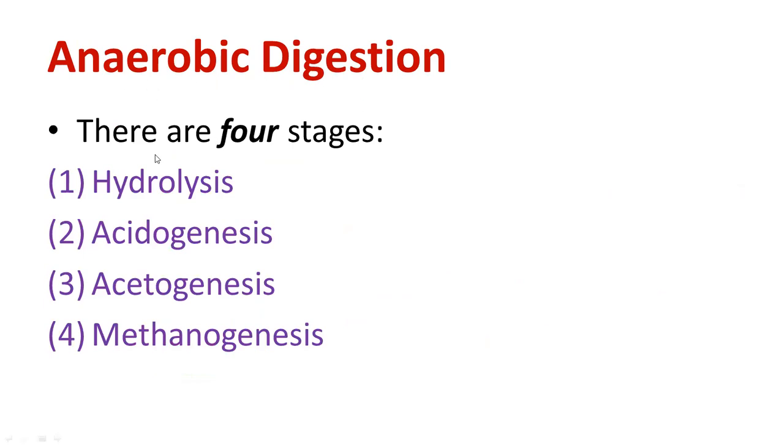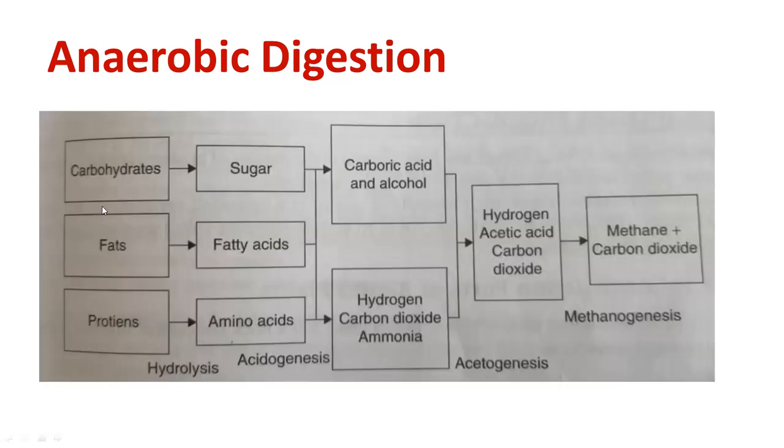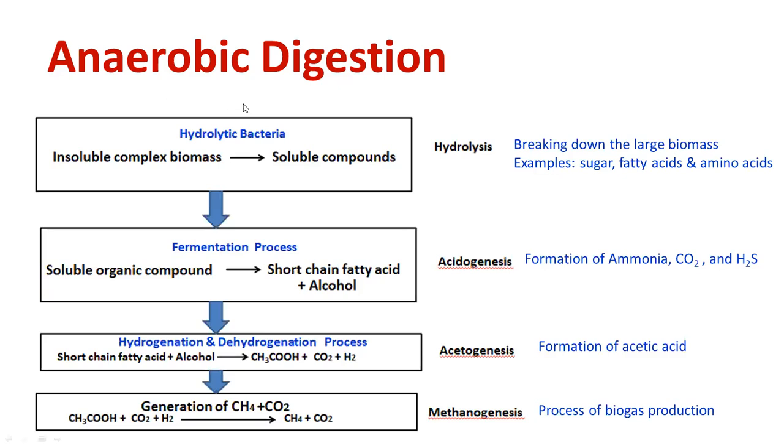Explain anaerobic digestion. There are four stages: hydrolysis, acidogenesis, acetogenesis, methanogenesis. This is very, very important, so remember these stages. What is hydrolysis? What happens during acidogenesis, acetogenesis, methanogenesis? Ultimately, in methanogenesis, methane and carbon dioxide will be released. This block diagram is more than sufficient from your exam point of view. If you are not comfortable with it, you may have to refer to this block diagram as well.